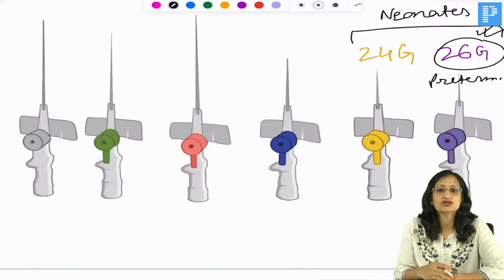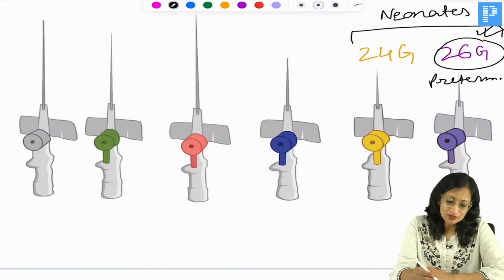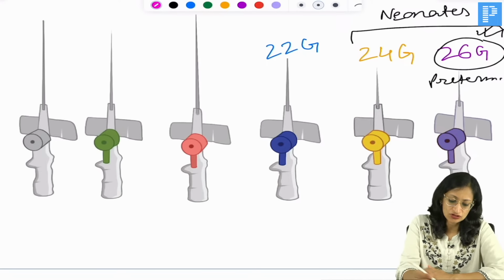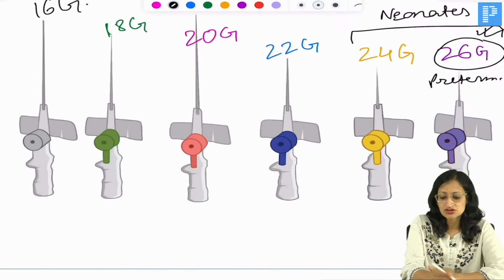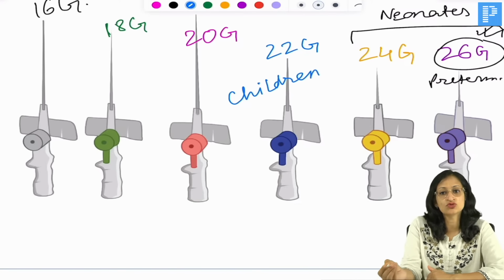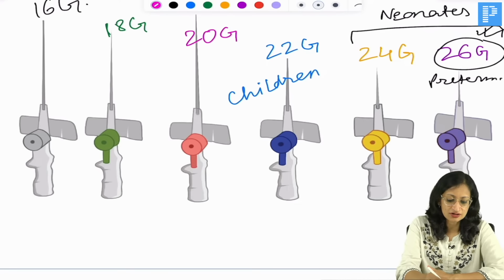Right. So, yellow is 24. Purple is 26 gauge. Then blue of course will be 22 gauge, pink is going to be 20 gauge, green 18, gray 16 and so on. In children, we mostly use the 22 gauge or blue cannula. In older children, we can use the 20 gauge or pink cannula. Okay.